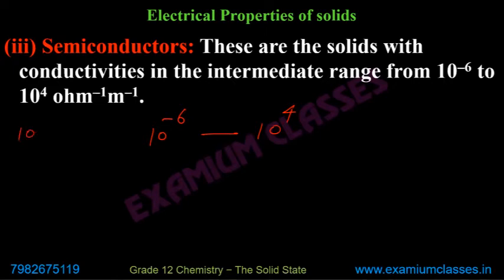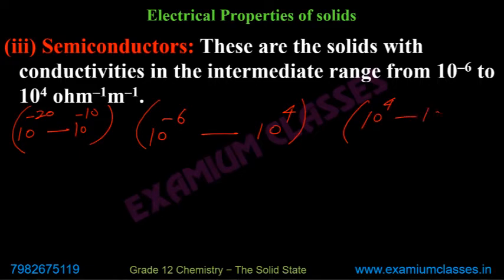So there is some gap. Remember, 10^-20 to 10^-10 insulators, 10^-6 to 10^4 semiconductors, 10^4 to 10^7 conductors. The range in between is neither a very good semiconductor nor an insulator.